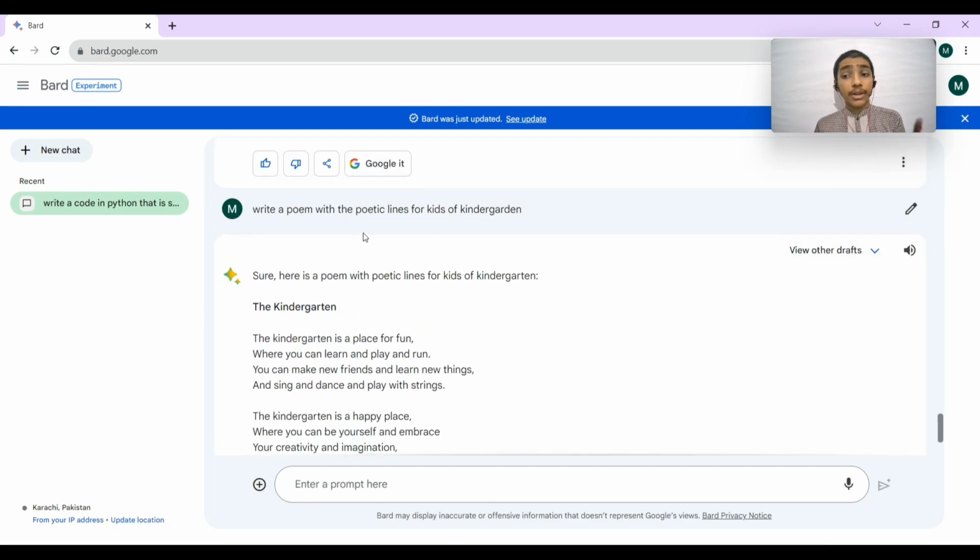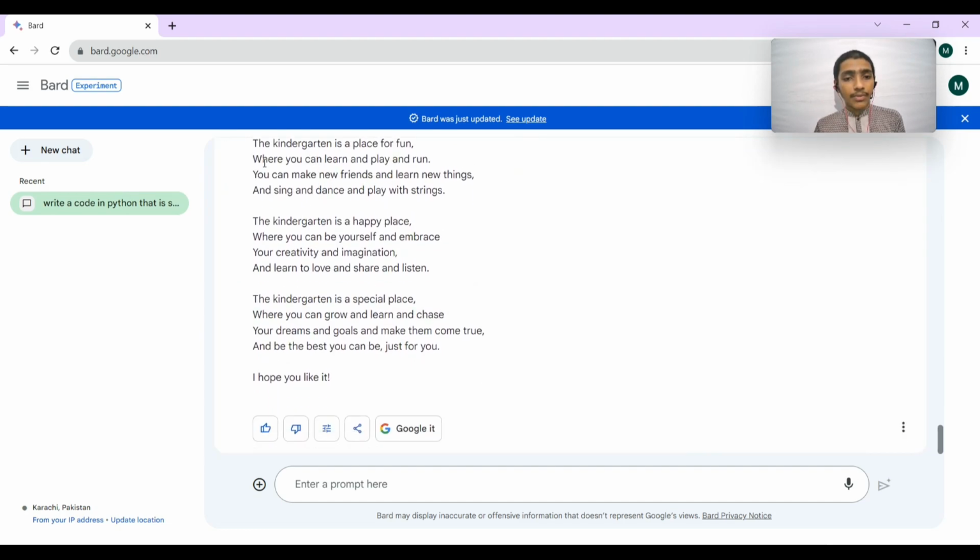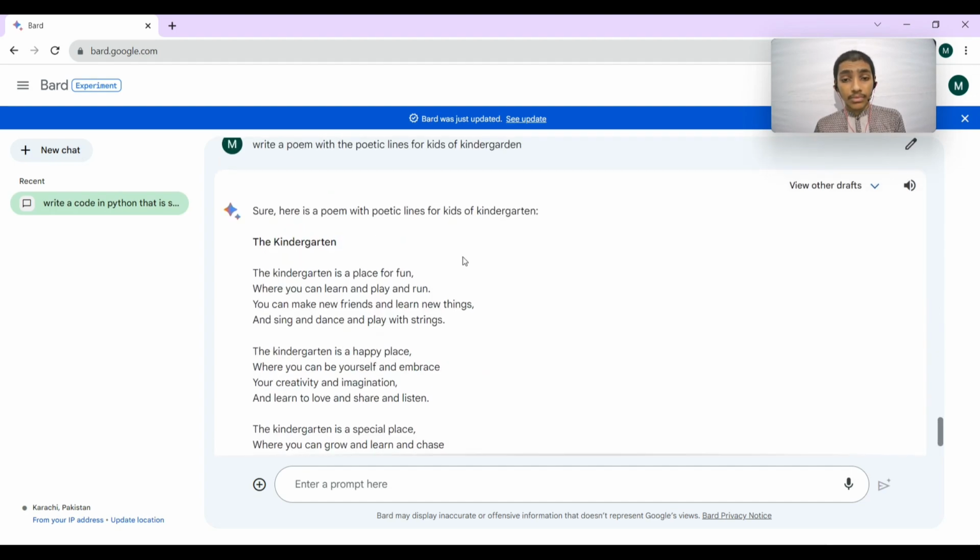Okay, it has generated the poem for kindergarten. Kindergarten is a place for fun where you can learn and play and run. You can make new friends and learn new things. You can sing and dance, play with the strings. Here is a powerful poem it has generated.